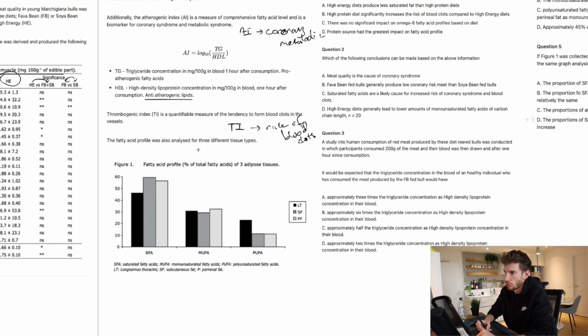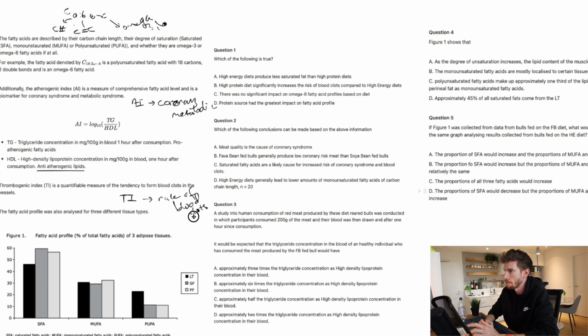The fatty acid profile was also analysed for 3 different tissue types, and here we've got LT, SF, and PF, and we can see these are different tissue types. We've got the muscle again, then subcutaneous fat and perineal fat as well. Then the 3 different types: saturated, monounsaturated, and polyunsaturated. Again, with graphs, I'm going to let the questions guide me.